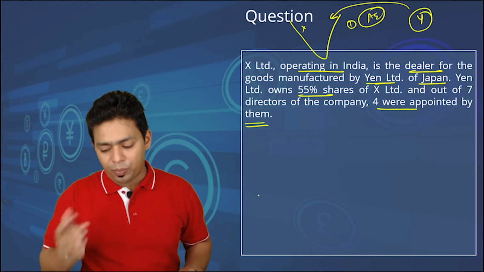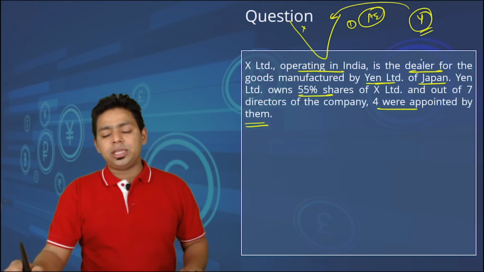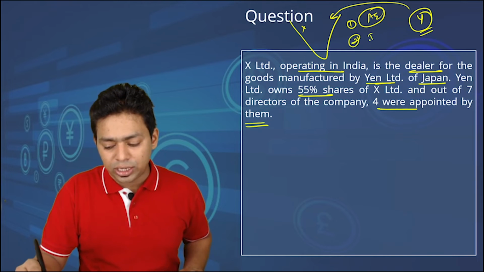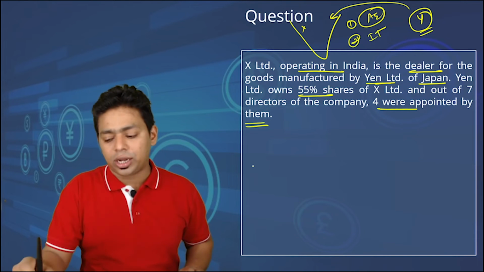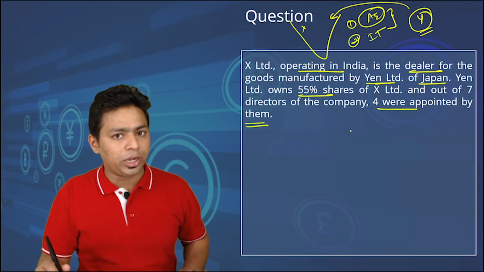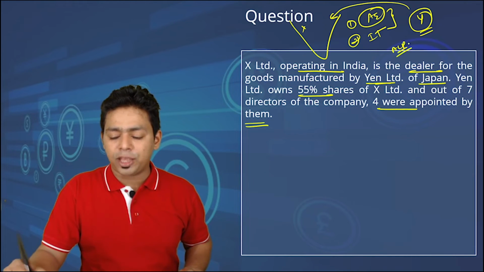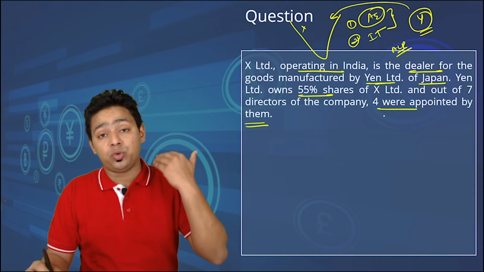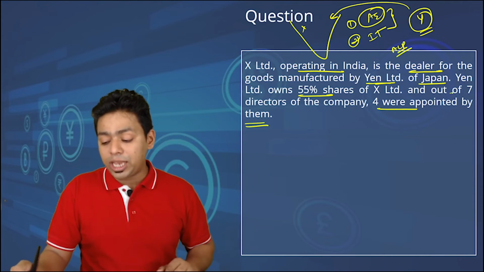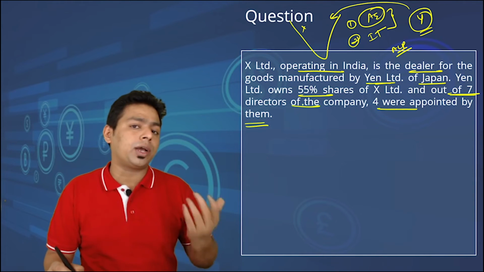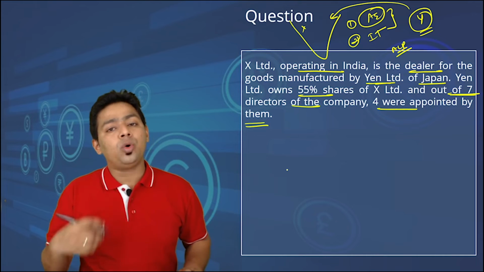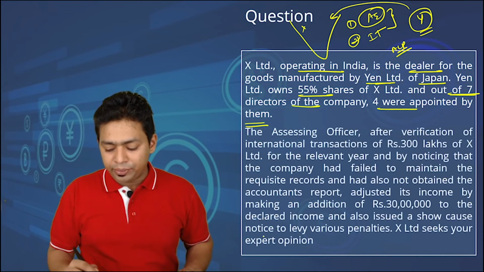So condition number 1 is complied. And because one of the party is in Japan, you can also say this is an international transaction. So both the conditions of activating section 92 are complied, and this transaction has to happen at arm's length price because they are associate enterprises by using the equity criteria. At the same time, more than half the directors of the company are appointed by them. So even management criteria is applicable.